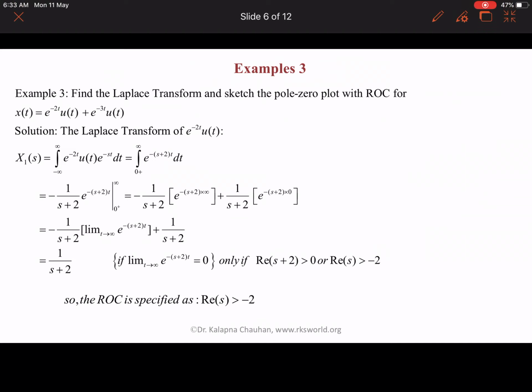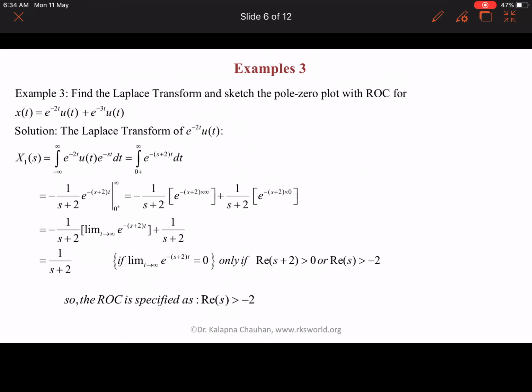Now based on the above properties and discussion, we will see some examples to better understand the drawing of the ROCs. Here we have example 3, in which x(t) is equal to e to the power minus 2t u(t) plus e to the power minus 3t u(t). So we have to find its Laplace transform and sketch the pole-zero plot with ROC.